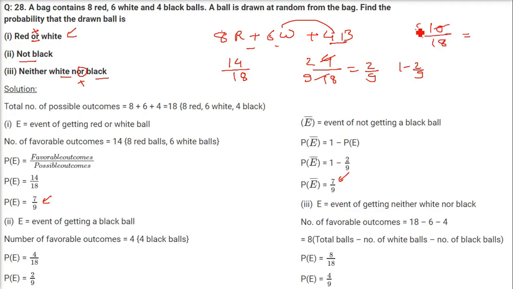If you just simplify it, 2 5s are 10, 2 9s are 18, so 5 by 9 is the probability. But we are interested in what? Neither white nor black. This is the probability of having white or black, but we are interested in neither, so we just have to subtract it from 1. This will be 9 by 9 minus 5 by 9, that is 4 by 9. This is going to be the answer.